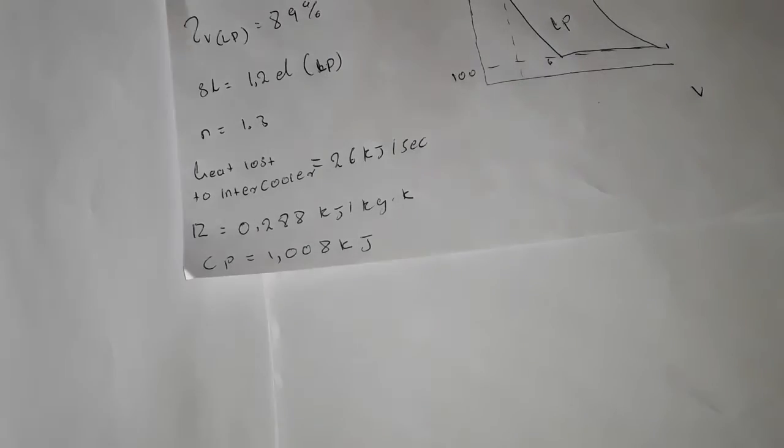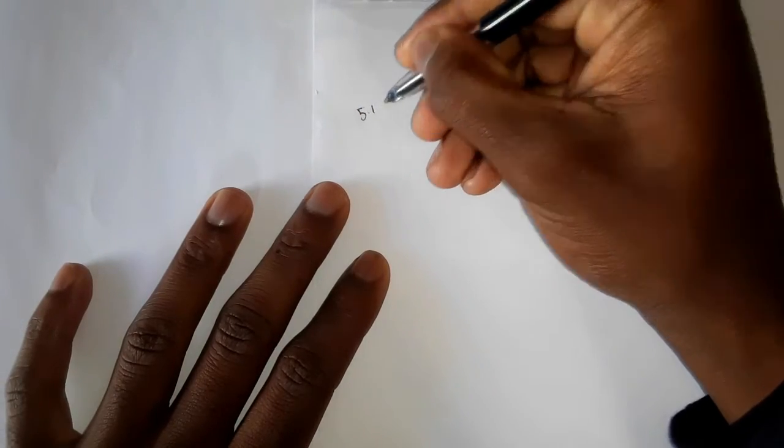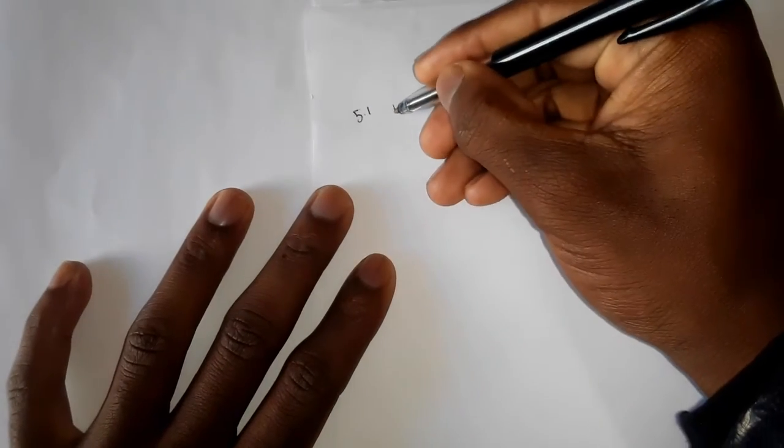And then question number 1, which is 5.1, they say mass of air delivered by the compressor in kg per minute. They are looking for the mass.